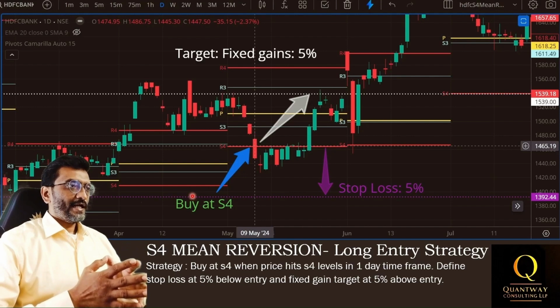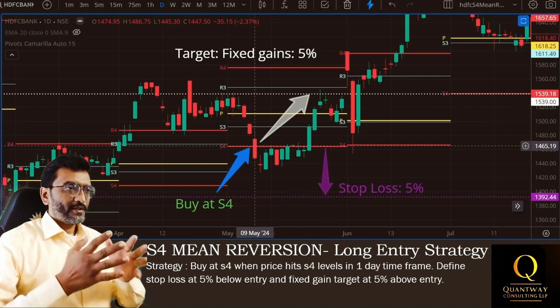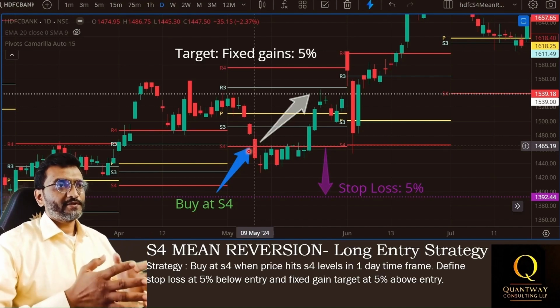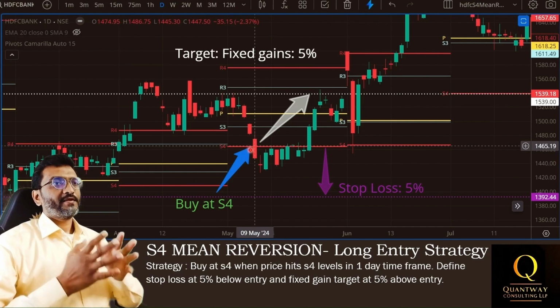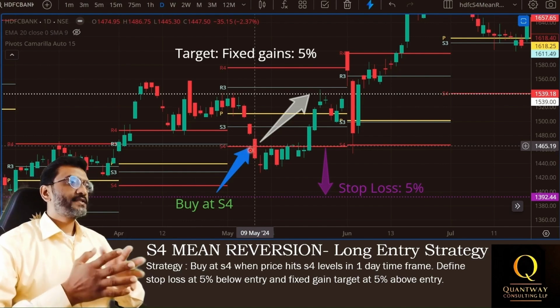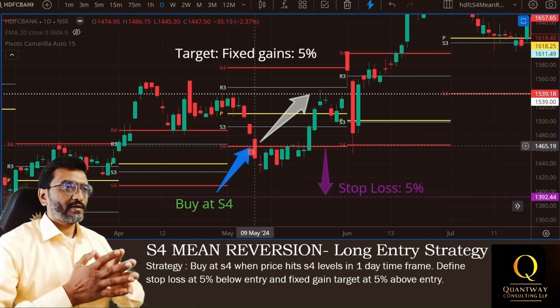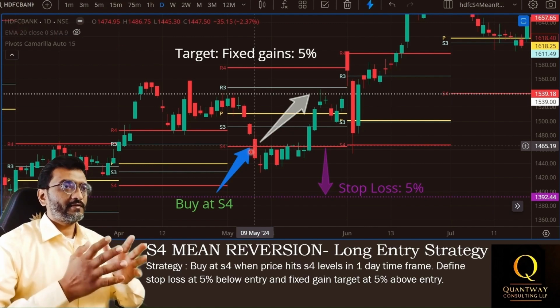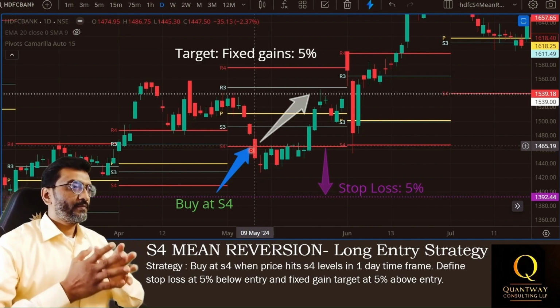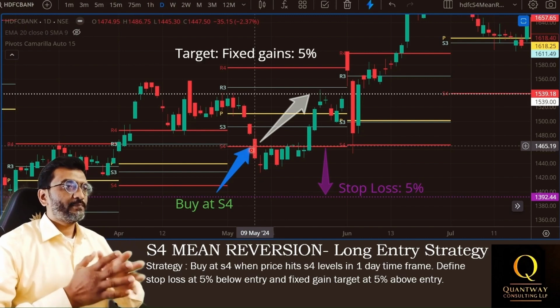I have selected the S4 Camarilla pivot crossover on a daily time frame to test a mean reversion long entry strategy. For this analysis, I am using HDFC Bank stock. Specifically, if the stock price falls below the S4 level of the daily time frame during the trading hours, the trading bot will purchase shares based on a predefined position size.